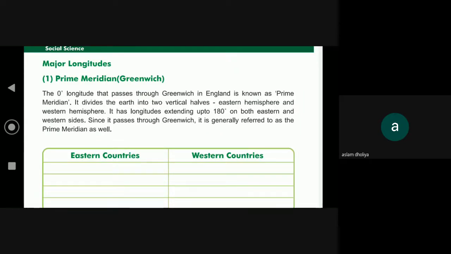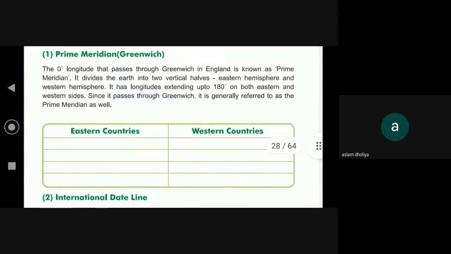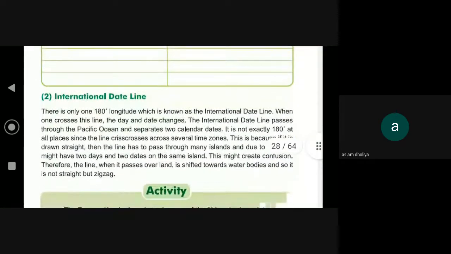It has longitudes extending up to 180 degrees on both eastern and western sides. Since it passes through Greenwich, it is generally referred to as the Greenwich meridian as well.